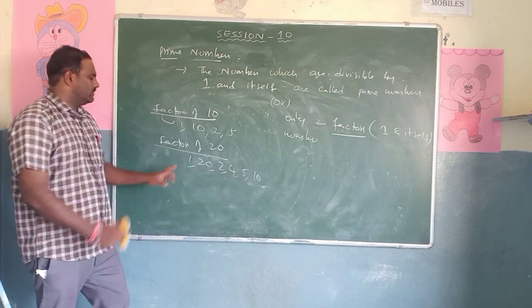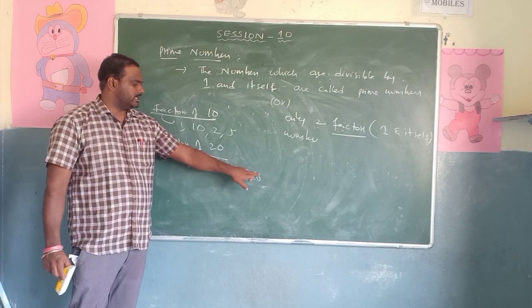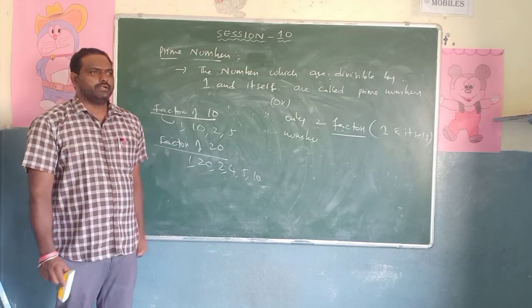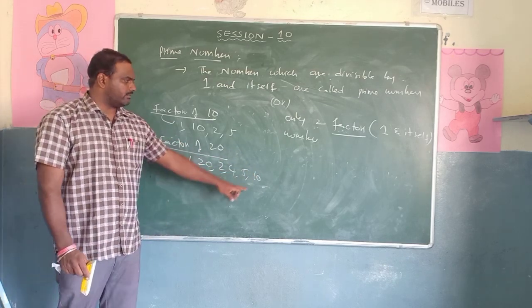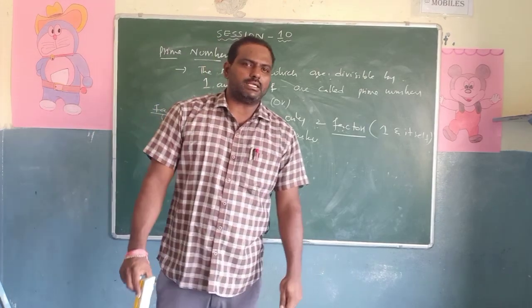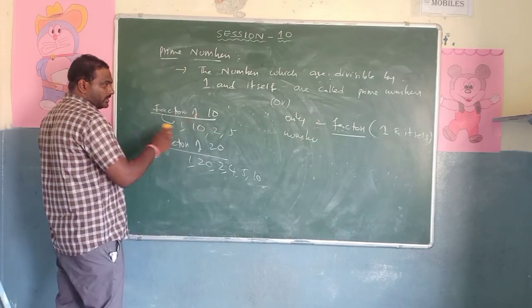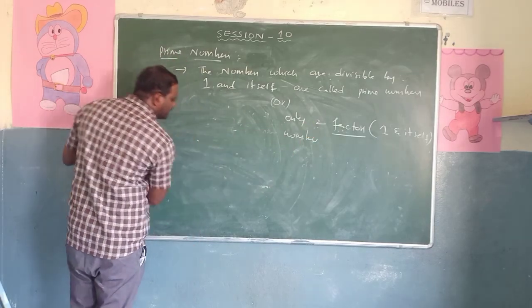Yes or no? 1 20s are 20, 20 1s are 20, 2 10s are 20, 10 2s are 20, 4 5s are 20, 5 4s are 20. All are factors. Now the point is, for prime numbers, how many factors should be there? Only 2 factors should be there, and those are 1 and itself.